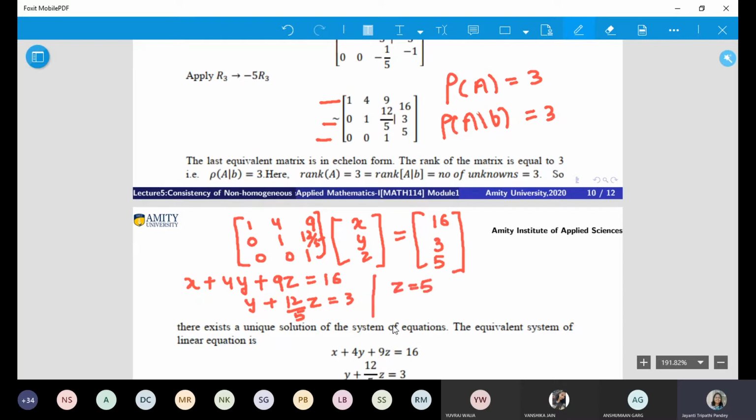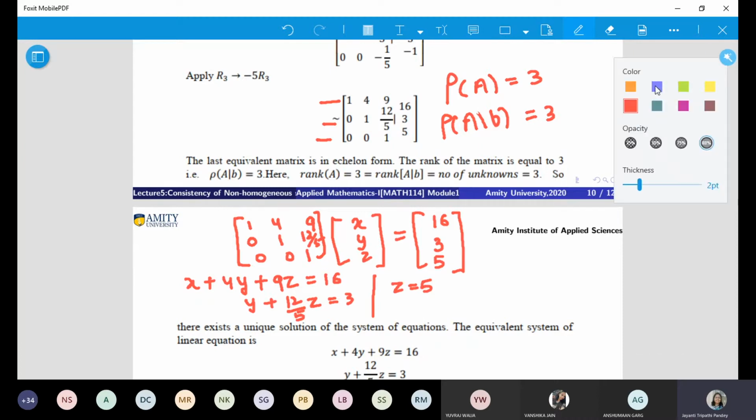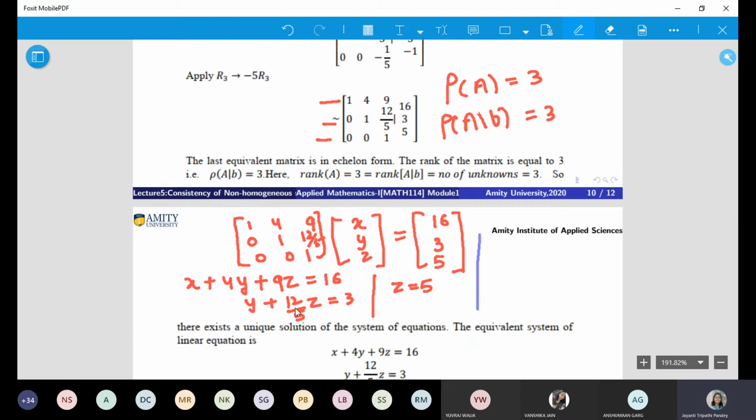This is the third equation. Now we will back substitute to get the solution. When you substitute z here, y plus 12 by 5 into 5 gives us 3. So the 5 cancels, and y is minus 9.